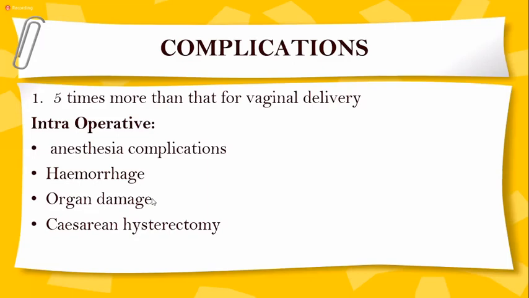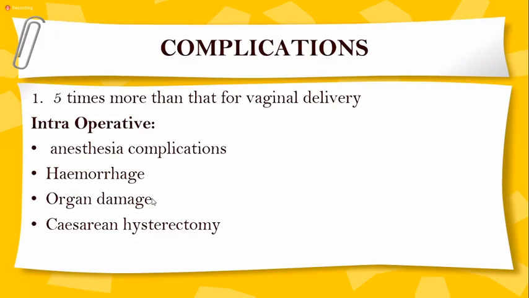Emergency cesarean section means the patient has come in labor, and due to some reason the labor has not progressed: there's a prolonged second stage, or fetal compromise, or secondary arrest, or she started bleeding, cord prolapse, anything like that. There you will not worry whether the patient is NPO or not. You have to do it within a certain period of time to save the mother and the baby. So all complications will be higher in emergency cesarean section than in elective cesarean section.